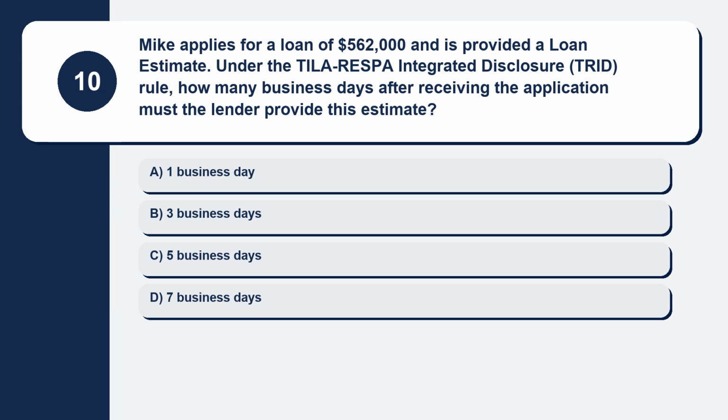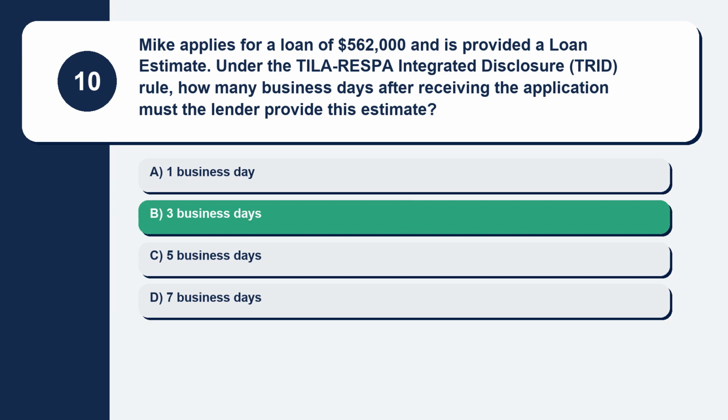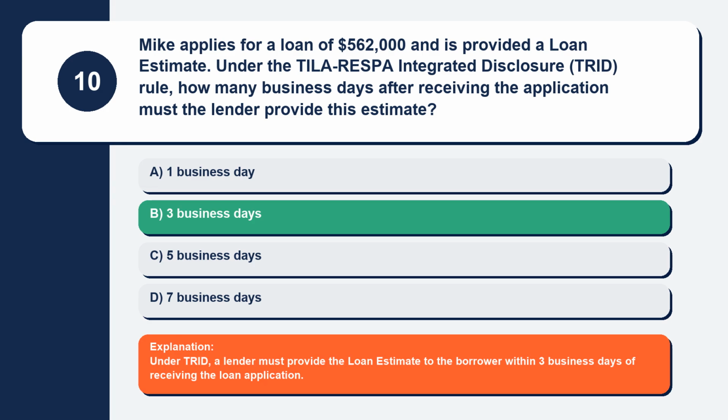Option A, 1 business day. Option B, 3 business days. Option C, 5 business days. Option D, 7 business days. The correct answer is option B, 3 business days. Explanation. Under TRID, a lender must provide the loan estimate to the borrower within 3 business days of receiving the loan application.